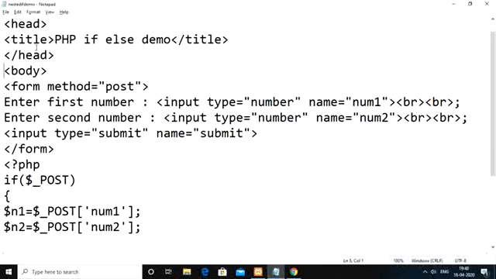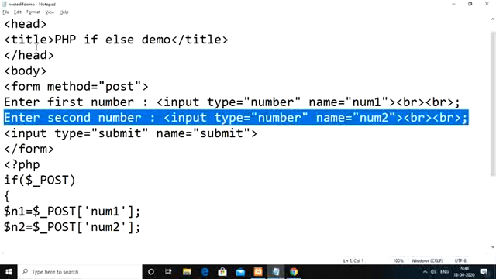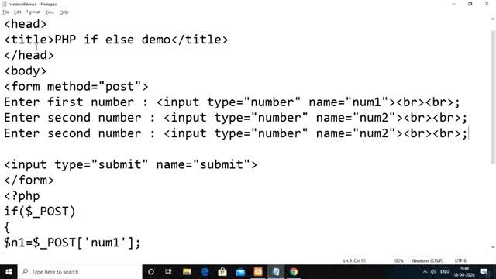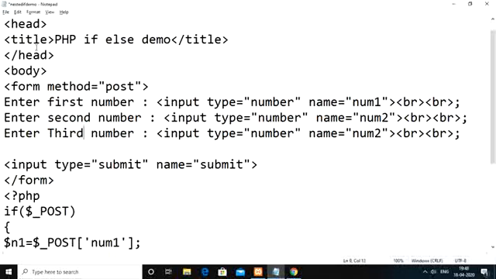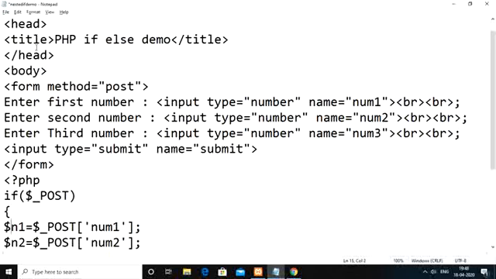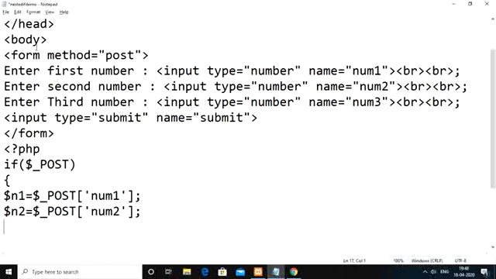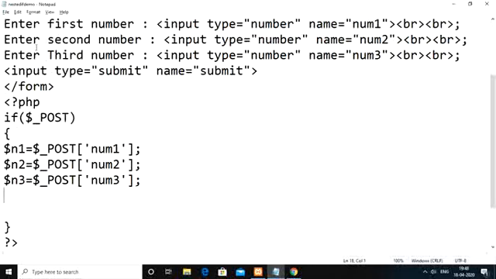Here we need to read three numbers in total, so create one more text field and keep the message as enter third number. Here the name you have to give as num3. In the form you have to take one more variable n3, so instead of num2 you give num3. Here we need to check out of n1, n2 and n3 which is the maximum number. For doing this we need to use the nested if concept.